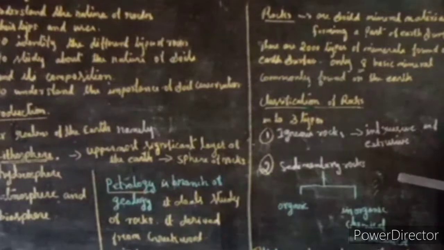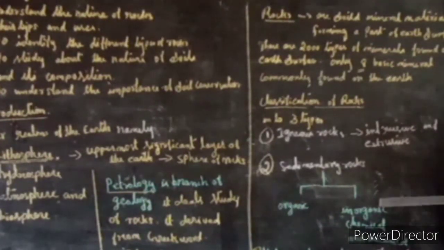Characteristics of the sedimentary rock. It has many layers. They are non-crystalline rocks. They contain fossils. They are soft and get eroded easily. Then the types of sedimentary rock.